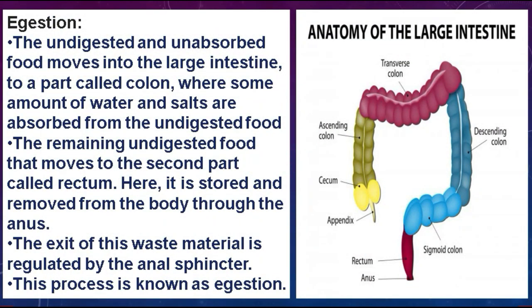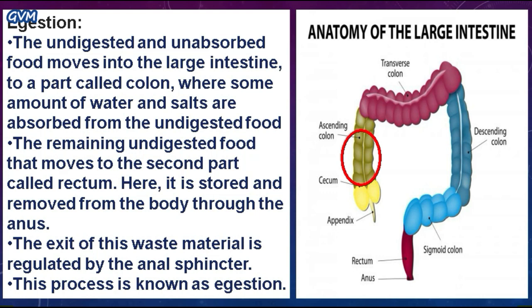Students, this is the last step of digestion. Here, after assimilation, the undigested and unabsorbed food moves into the large intestine that you see in this figure. The undigested and unabsorbed food moves into the colon part of the large intestine here. This is the colon part of the large intestine. So the undigested and unabsorbed food after assimilation moves into this part of the large intestine.